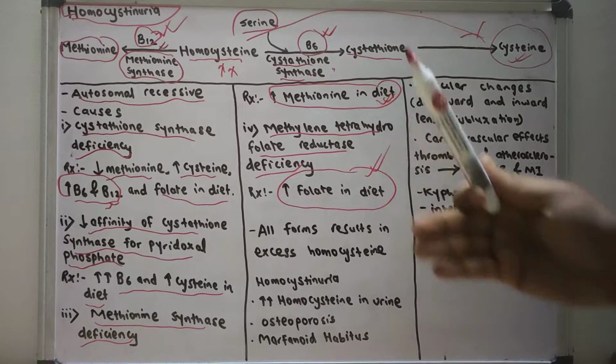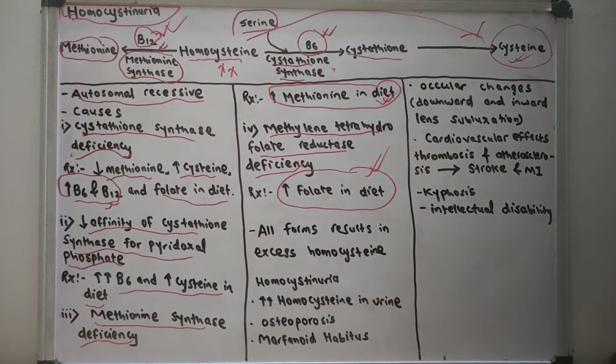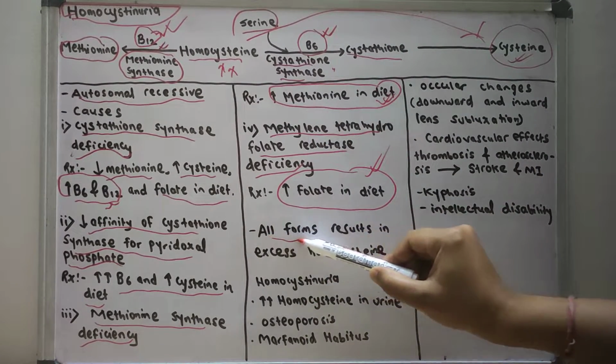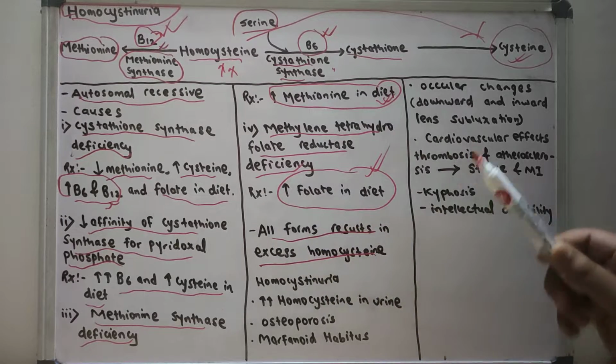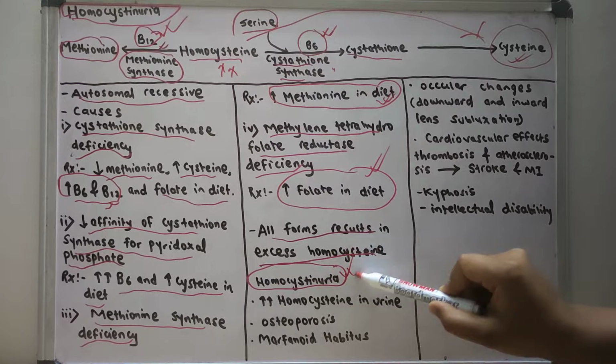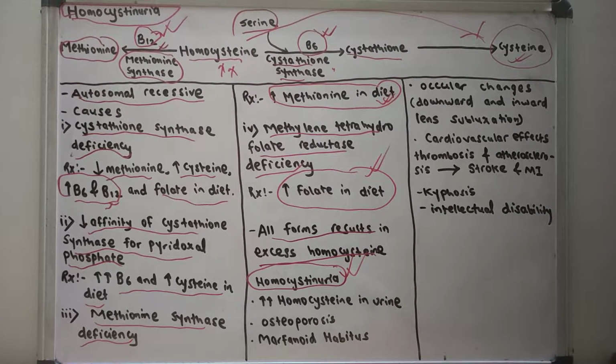So all these causes, like cystathionine synthase deficiency, decreased affinity of cystathionine synthase for pyridoxal phosphate, methionine synthase deficiency or methylene tetrahydrofolate reductase deficiency, result in excess homocysteine, resulting in homocystinuria. So what are the various clinical features we find in a patient with homocystinuria?